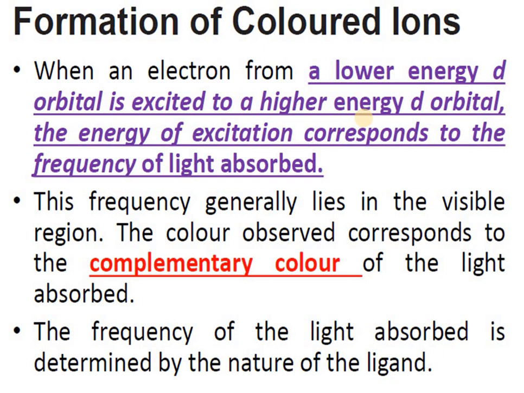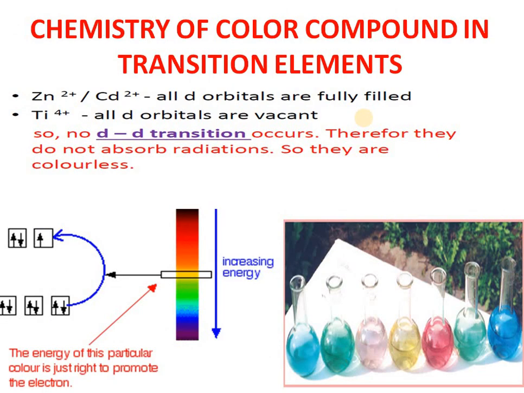So after absorbing light, what is the color observed? It corresponds to the complementary color of the light absorbed. Whichever color is absorbed, the complementary color will be exhibited. The frequency of light absorbed is determined by the nature of the ligand. Nature means the surroundings, which ions are surrounding the metal. So this is the basic idea.